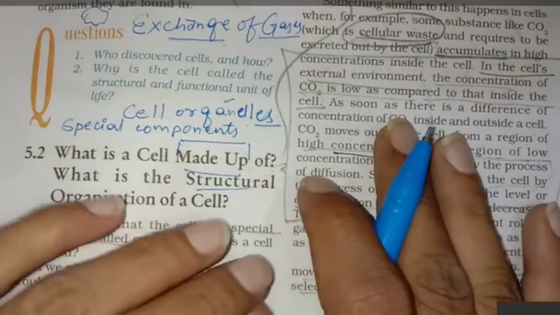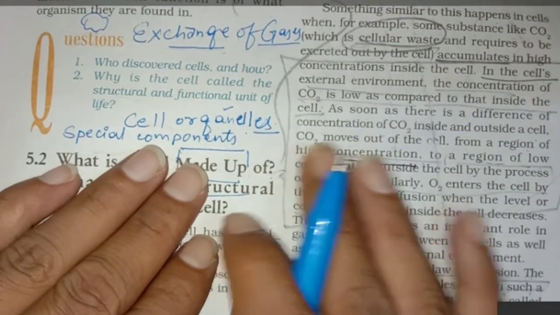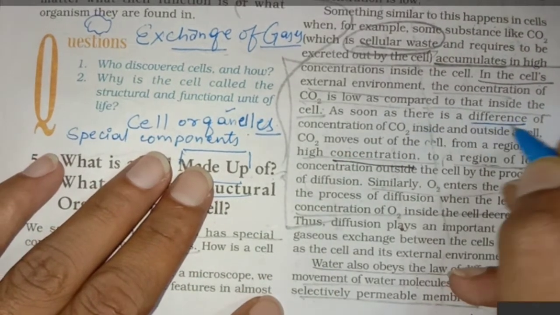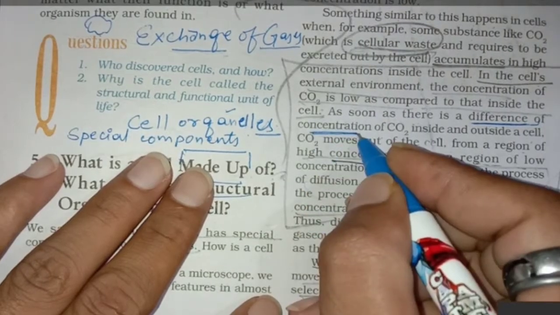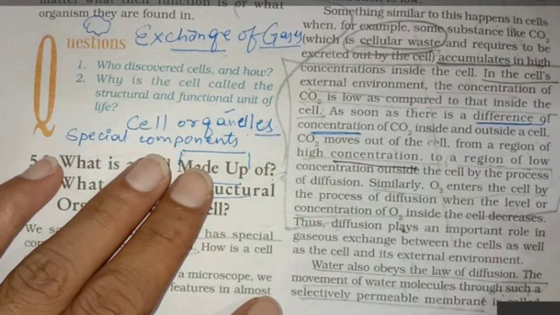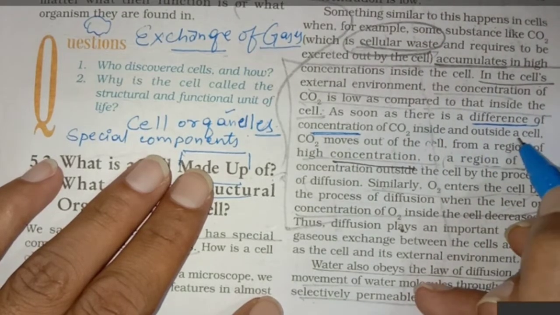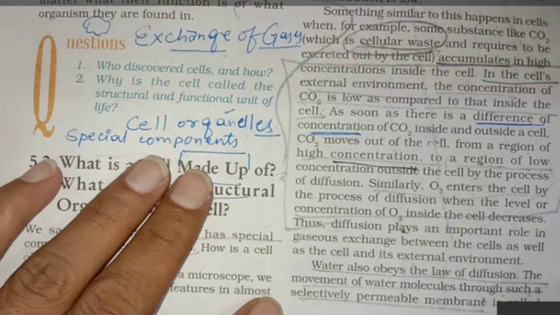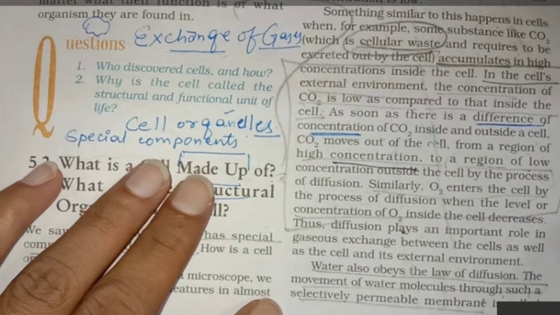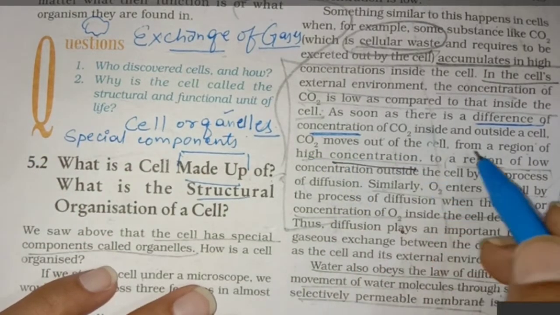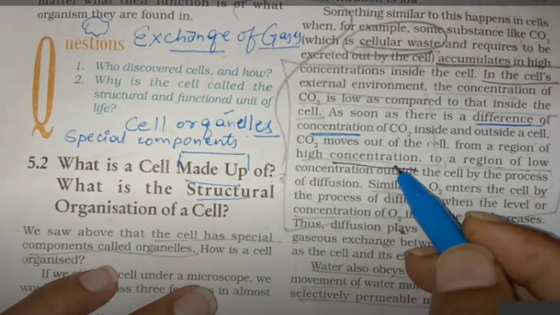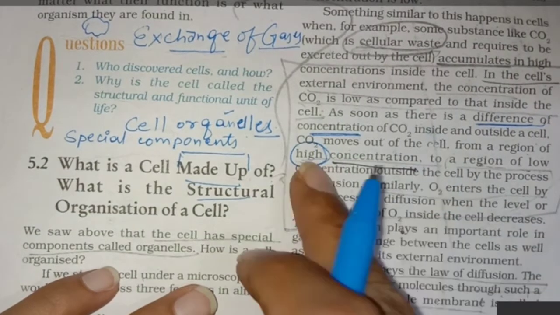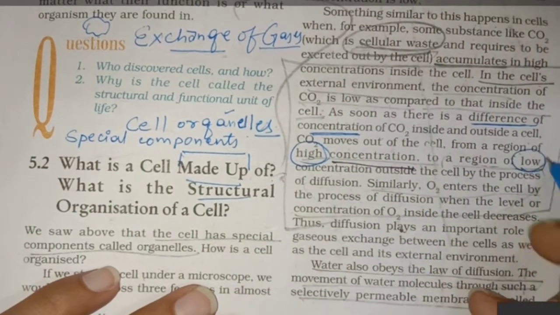तो हमें पता चला कि गैसियस एक्सचेंज कैसे हो रहा है, कार्बन डाइऑक्साइड का और ऑक्सीजन का. There is an exchange of gases when there is a difference of concentration either of oxygen or of carbon dioxide inside and outside of the cell. Is this clear? Okay. Carbon dioxide moves out of the cell from a region of high concentration to a region of low concentration. Keep in mind, from a region of high concentration to a region of low concentration.